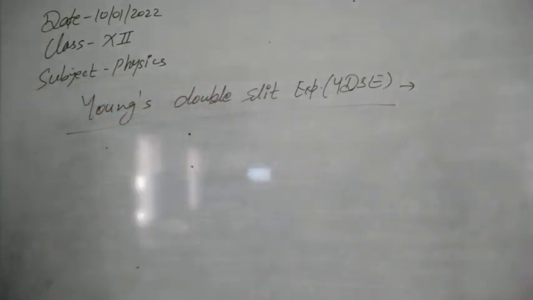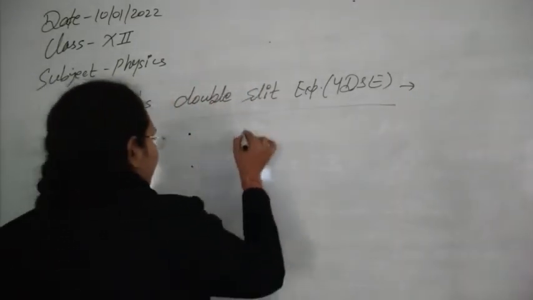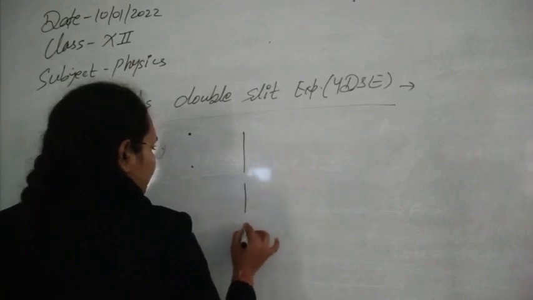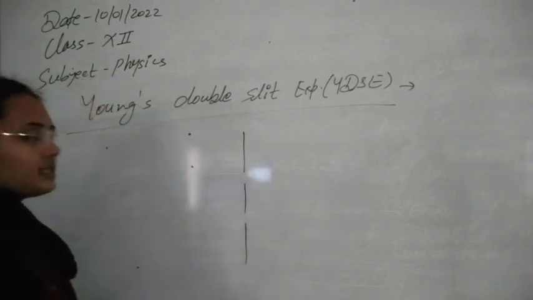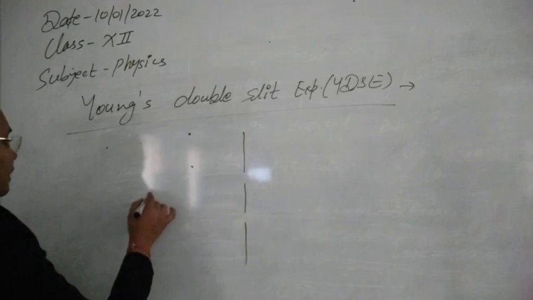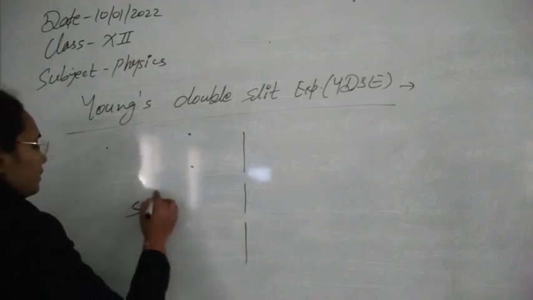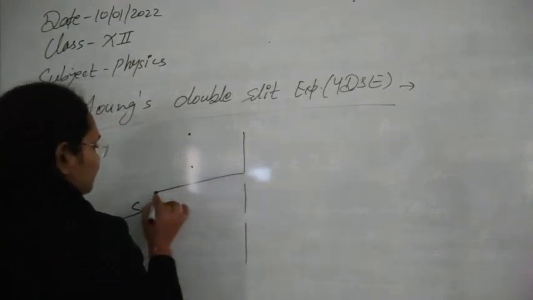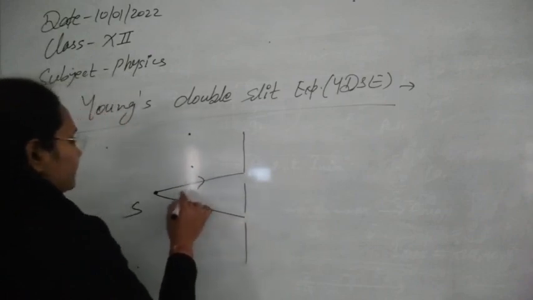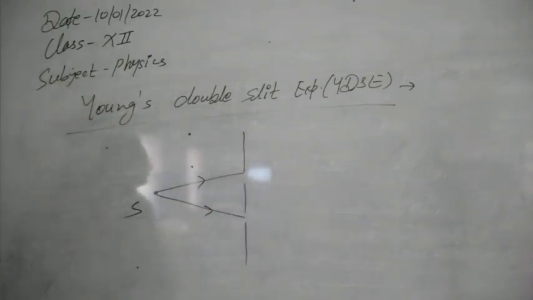How can we understand it? We have two slits. It is just like dividing a single source into two sources. This source sends light to the slits, and here the light is reaching. Obviously, there will not be any kind of path difference.